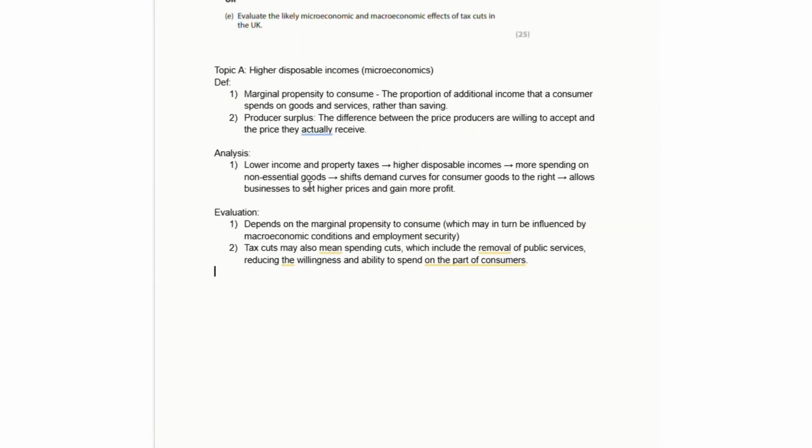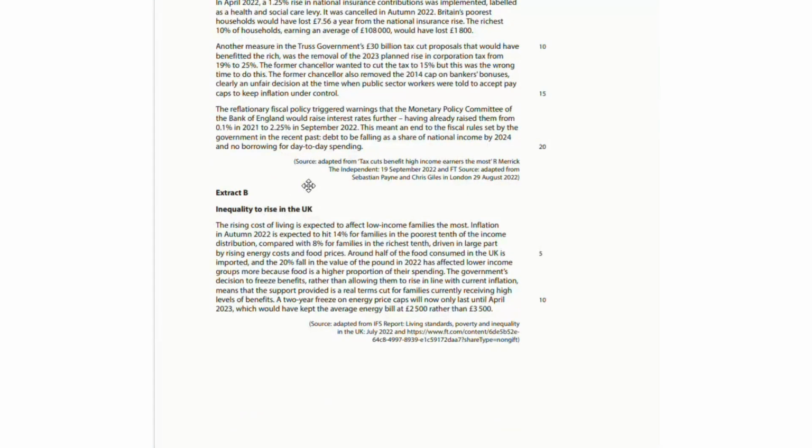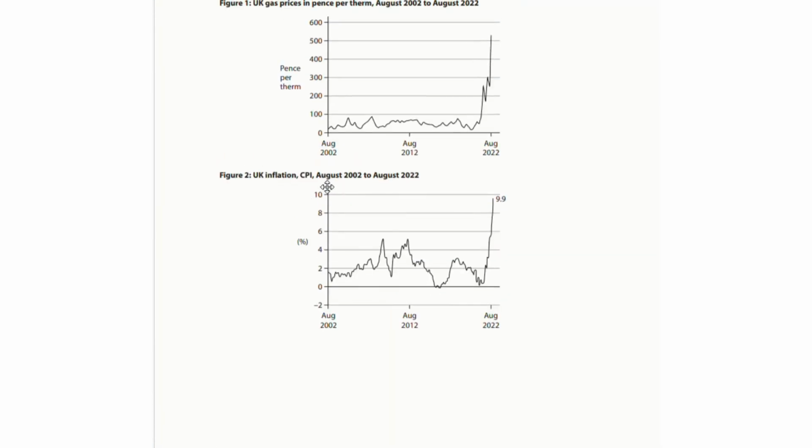In terms of writing a conclusion for this, I'd probably want to provide an overall evaluation of whether or not we think tax cuts are appropriate at this particular moment. We've got a bit of context in our overview. I'll scroll through up here. So we've got a bit of context about consumer inflation, right? So I might say tax cuts are probably not a very sensible decision at this particular point because they're pro-inflationary, which was the evaluation we put forward. And this is a context where there's already a high rate of inflation. So it would make sense to not pursue this as a policy. That would be the conclusion.